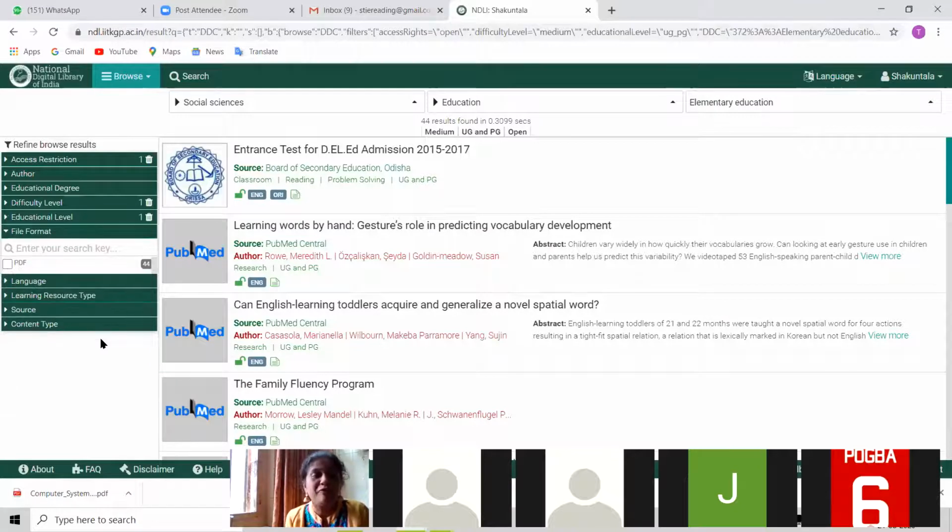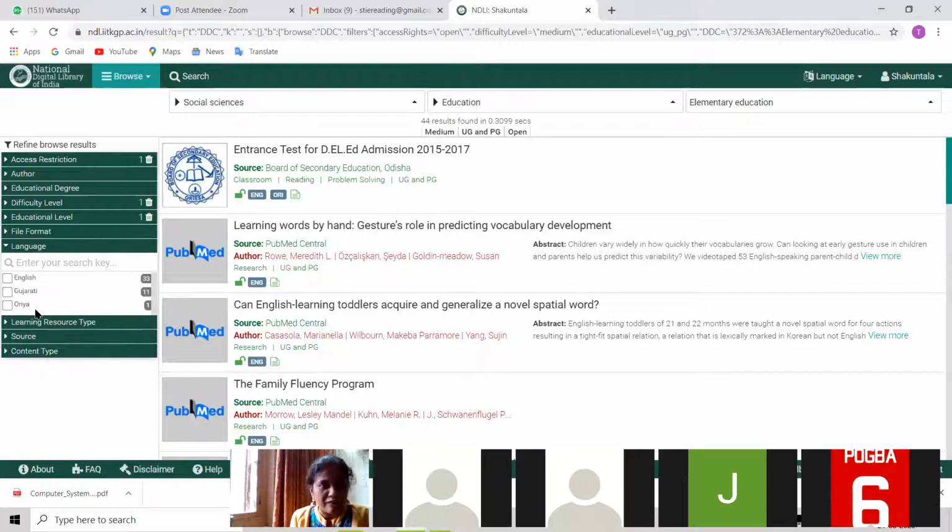File: in which file format you want. Whatever is available in UG and PG is available in PDF only, but on NDLI, music is available, pictures in JPEG and PNG are available, videos are available. In many file formats, things are available. Whatever search we have given, those particular things are only available in PDF. That is why it is showing us PDF only.